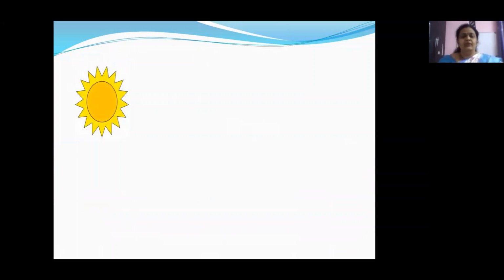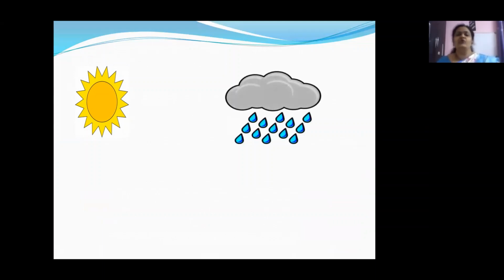Children, we usually have the sun. Yes, children? What else do we need for the formation of a rainbow? Yes, we need rain, obviously. We need to have water droplets present in the atmosphere so that when sunlight passes through these water drops, they get dispersed. Is it just that? Yes, there is a condition. The condition is that when the sun is on one part of the sky, the rain should be falling on the other part of the sky, right?